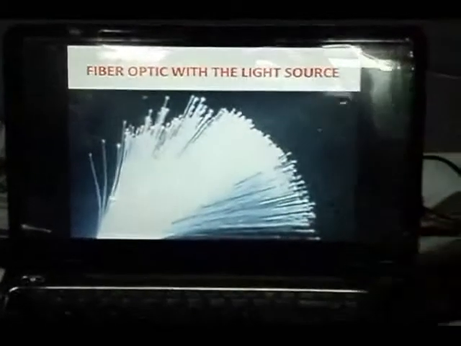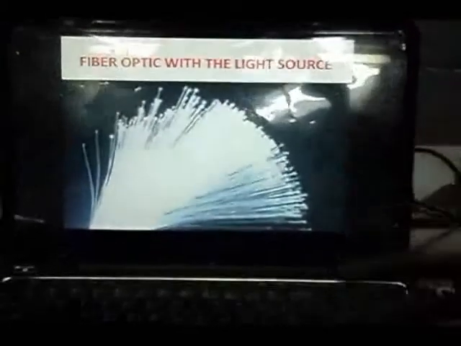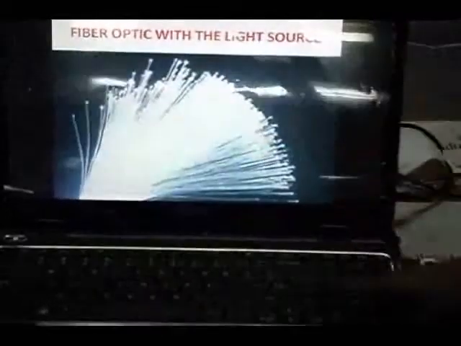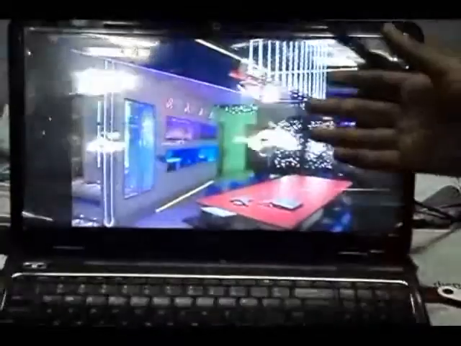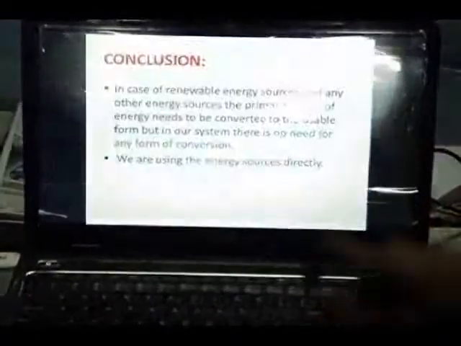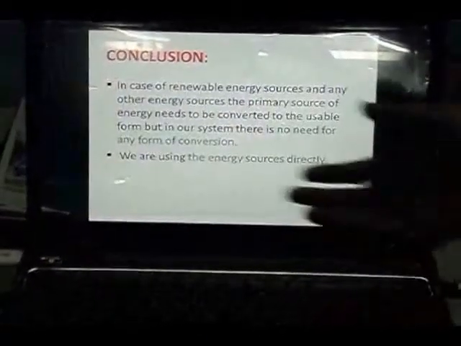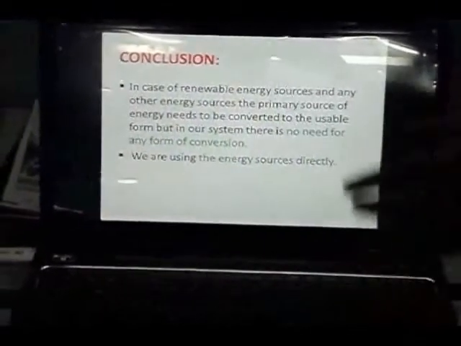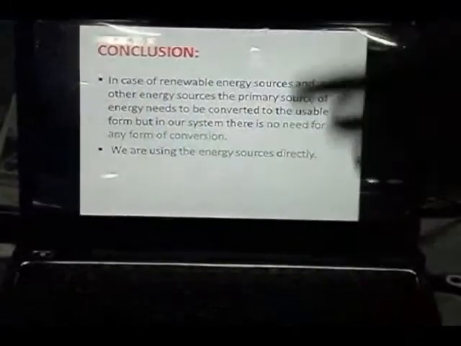And this fiber optic glows, since the light is made to pass through it. These are the ways we can use to decorate our buildings. And since fiber optic is a lossless medium, it can be used for a long time and we can save energy and make use of a direct source of energy.